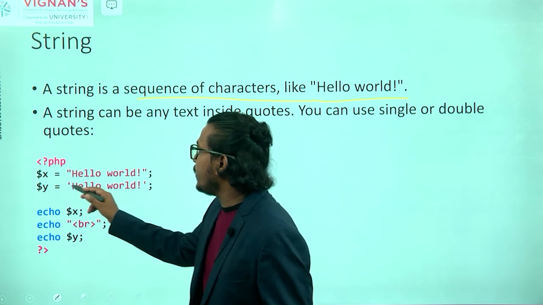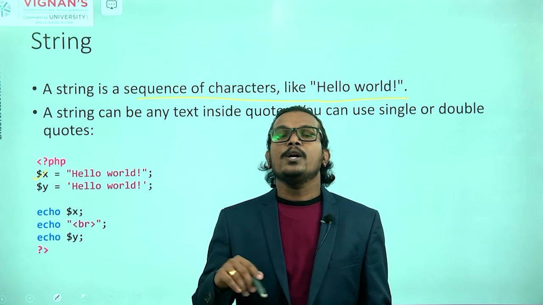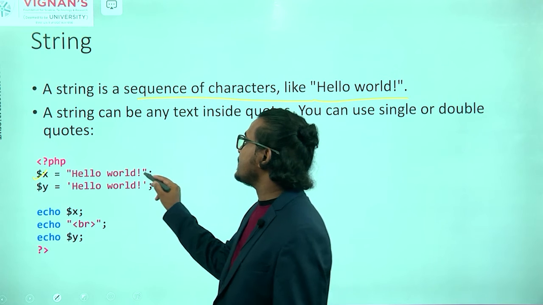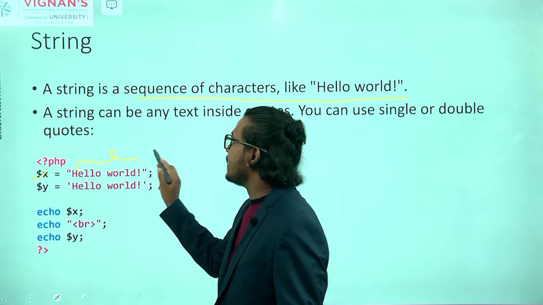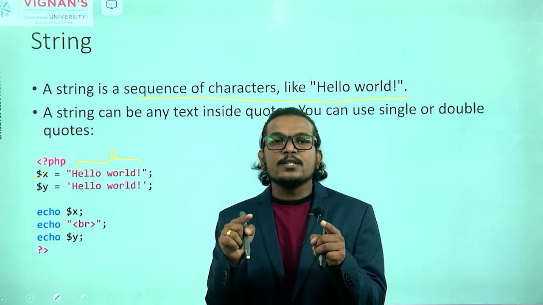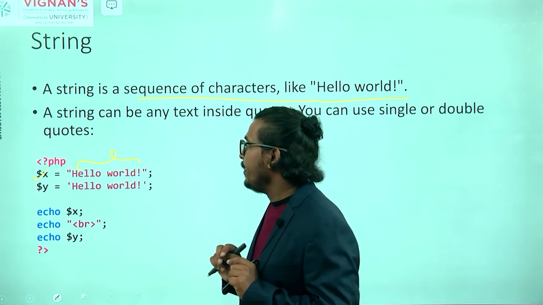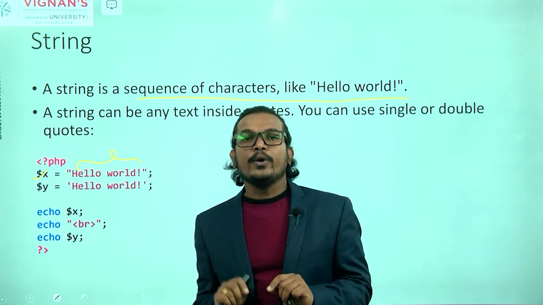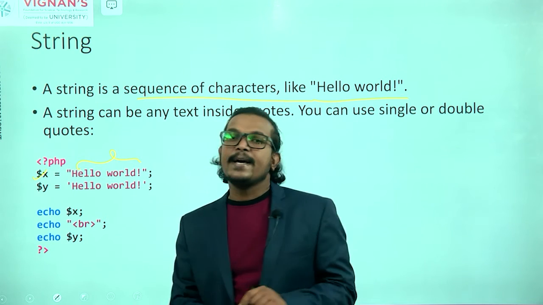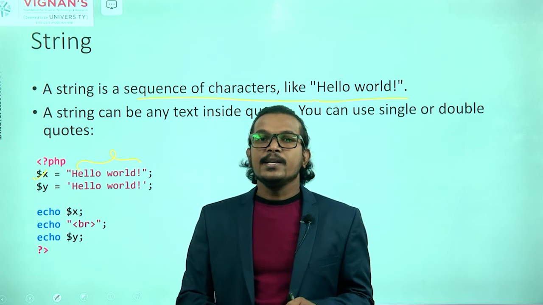First you define one variable here. You define variable $x equal to, you write some string information or some character information, that is my hello world. You have to pass this information within the quotations only. Then only it will consider it as a string data type. Then only we can say that particular data type is a string data type.